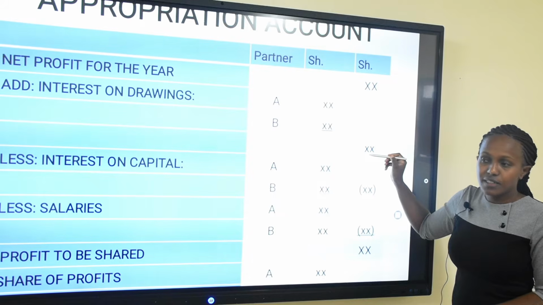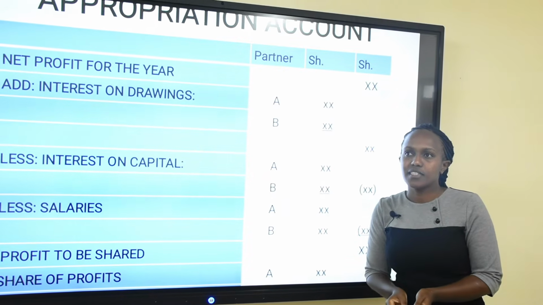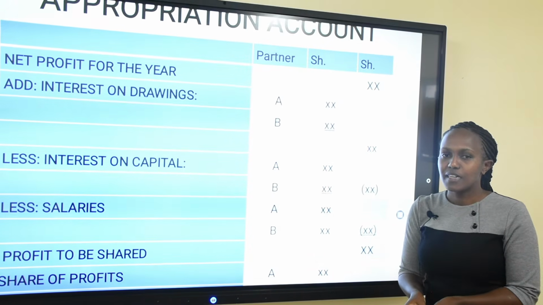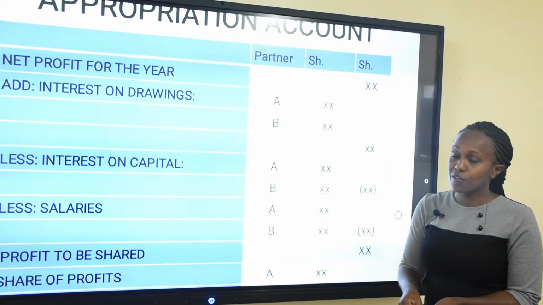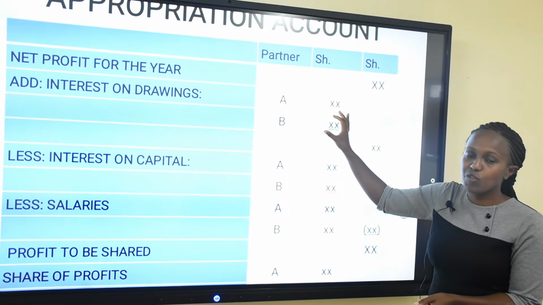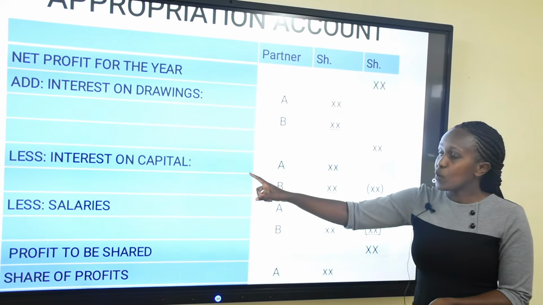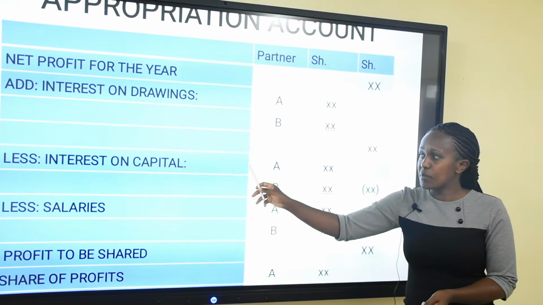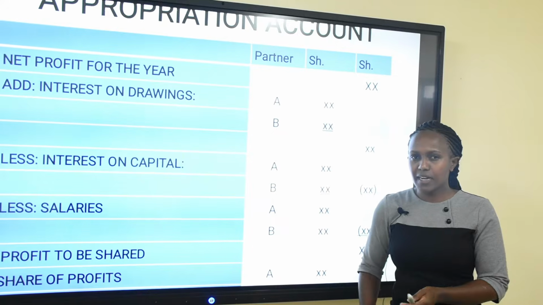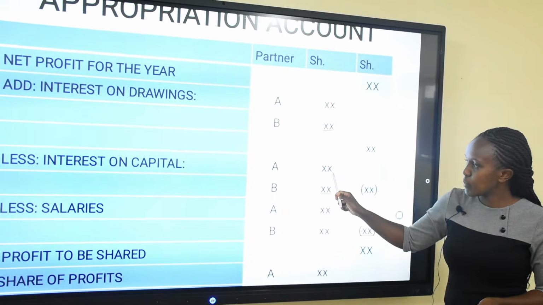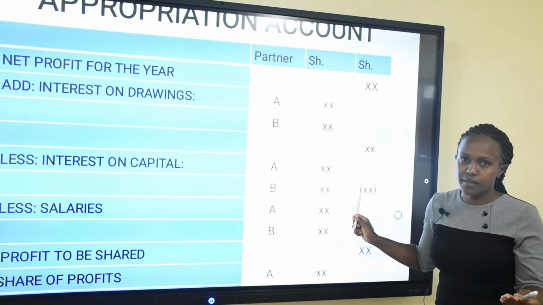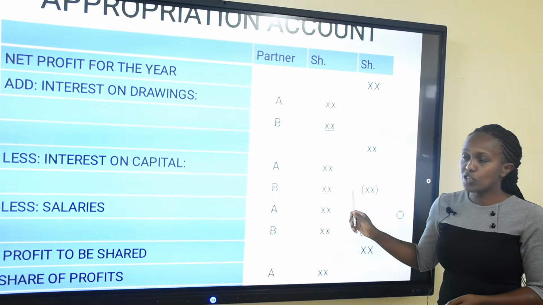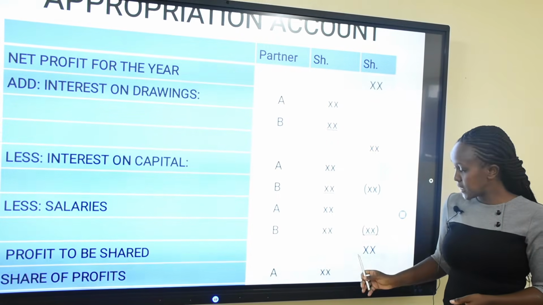From there, it shows that you add to the net profit. So again, the partners agree that if any partner is entitled to interest on capital, let's pay the interest on capital to the partners from this money that was made from the business before we share the profit. So again, we less the interest on capital. Each partner contributed capital. They are being given a reward for their capital at a certain percentage, so they are given the interest on capital. This one we are subtracting because we are paying. As the accountant, you are going to subtract the interest on capital for each partner so that you know how much money remains.